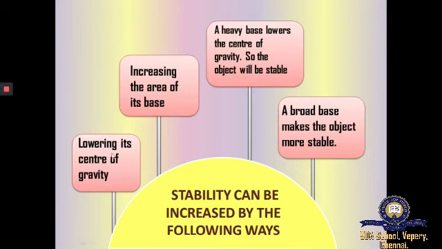The first one is lowering its center of gravity. A heavy base will lower the center of gravity, so the object will be more stable. Next, a broad base makes the object more stable. If the base is more broad, then the object will be more stable. These are some of the conditions to increase the stability of an object.